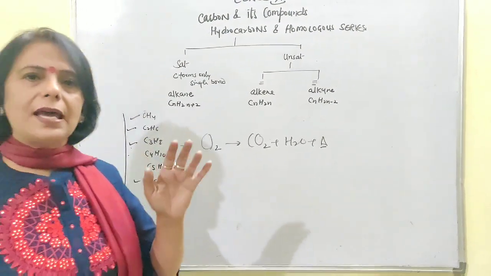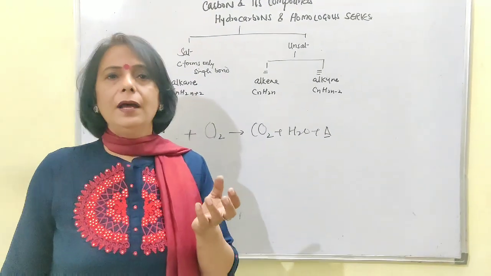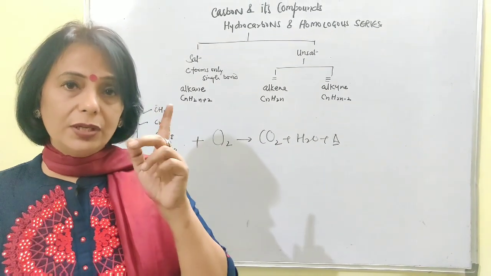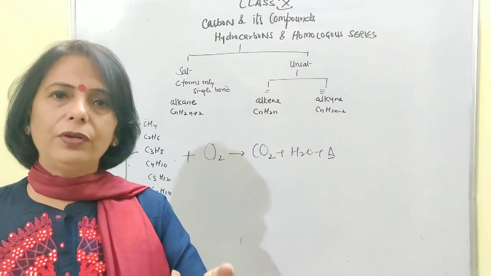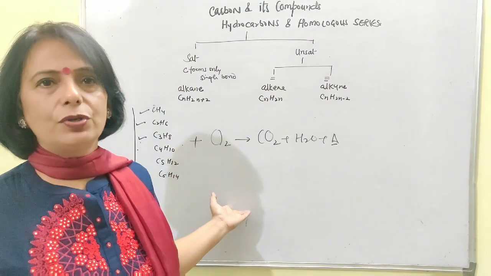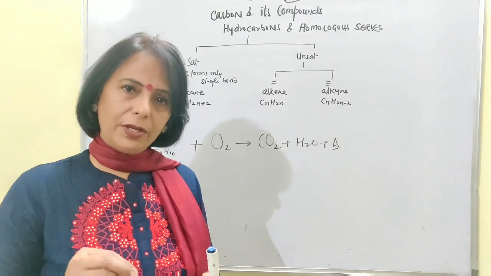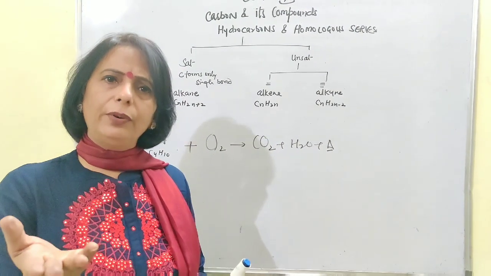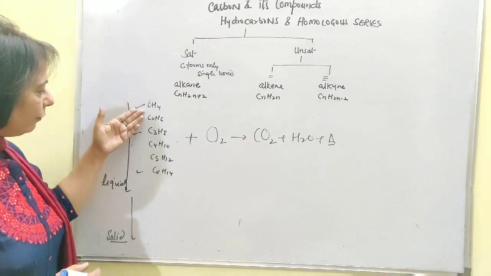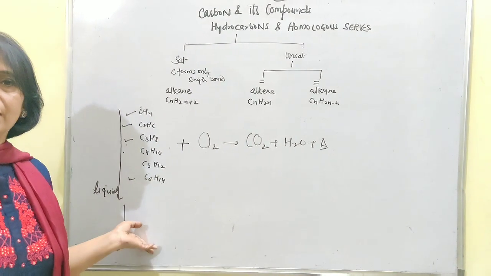If you remember, in class 9 we did the fractional distillation of air. I'm just giving you one example. There we obtained nitrogen at minus 192 degrees centigrade. That means the boiling point of nitrogen was very, very low. If we talk about these gaseous compounds also, first they have to get liquefied at very, very low temperature. Then we have to boil, and the boiling point is going to be very, very low. But this boiling point keeps on increasing with the rise in the molecular masses.